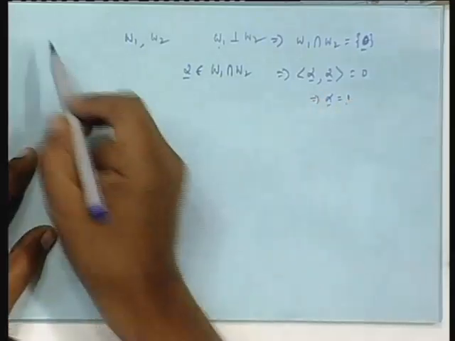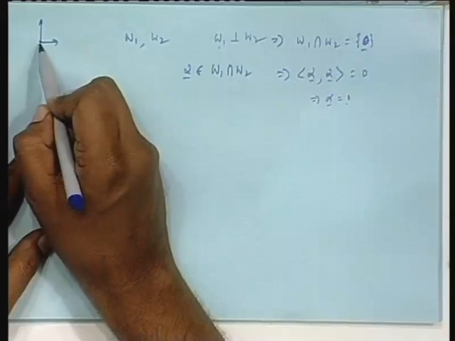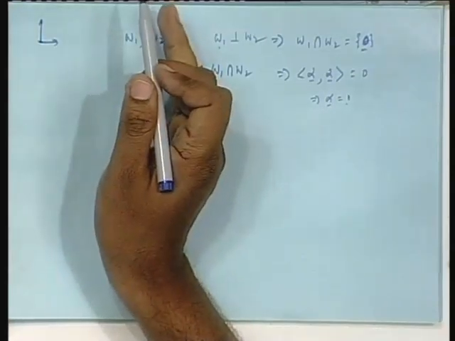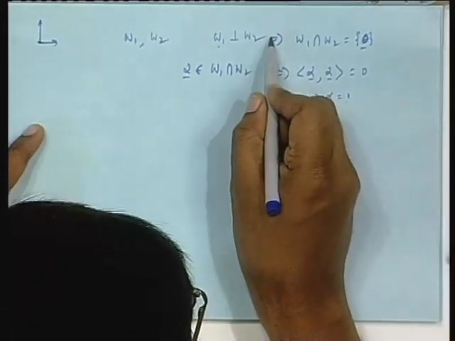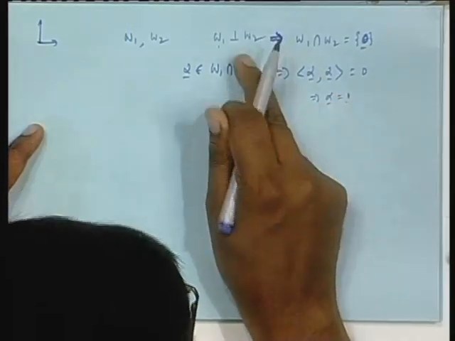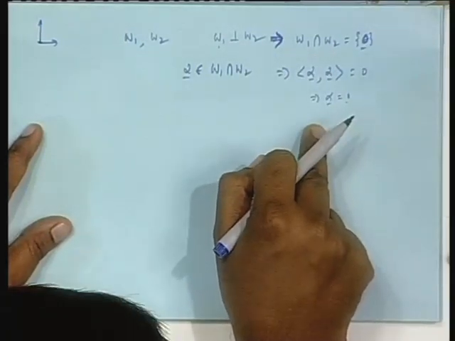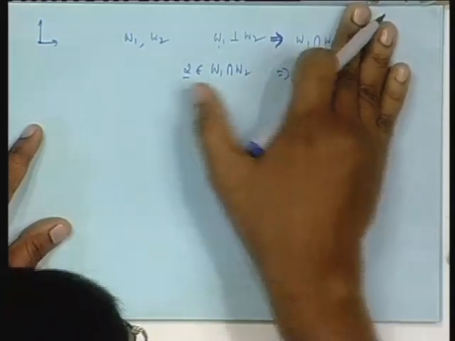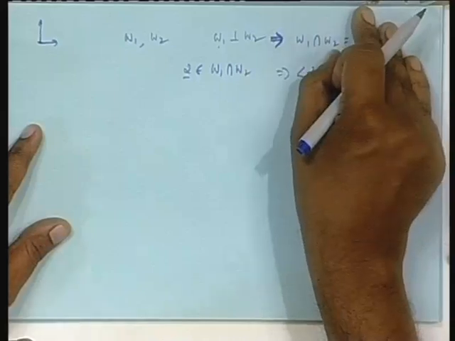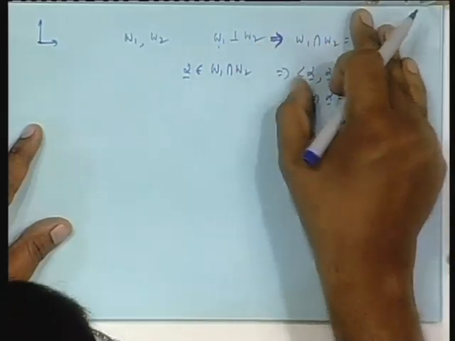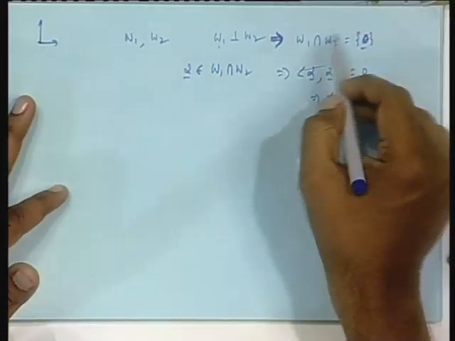So, that means this has only one element, the 0 vector. Obviously, if you have these two axes which are perpendicular to each other, they intersect, there is nothing common. This is the proof I am proving: I pick up any alpha from here, that alpha belongs to W1 also, W2 also, but W1 and W2 are orthogonal. So, alpha with alpha must be 0, the norm square of alpha is 0, means alpha is 0. So, the only element lying in the intersection is 0.